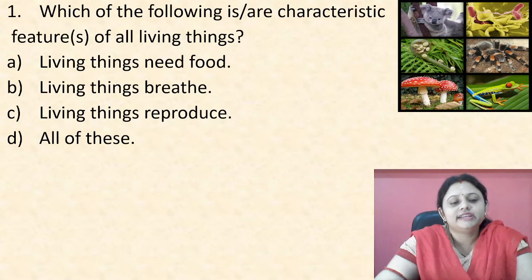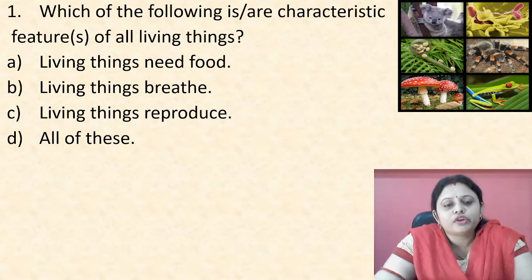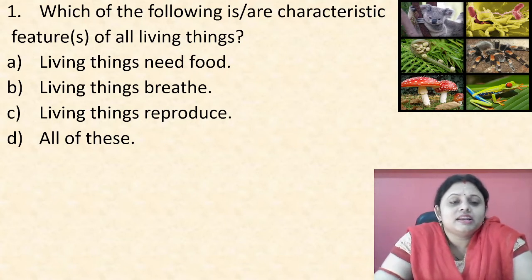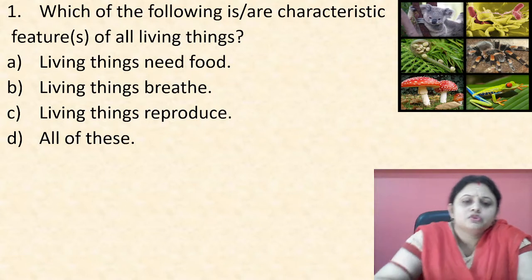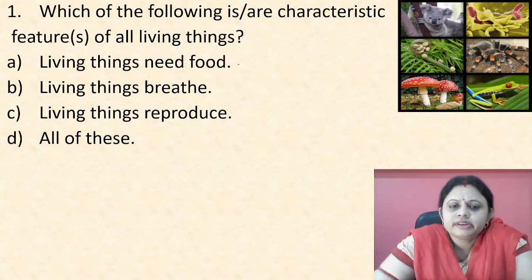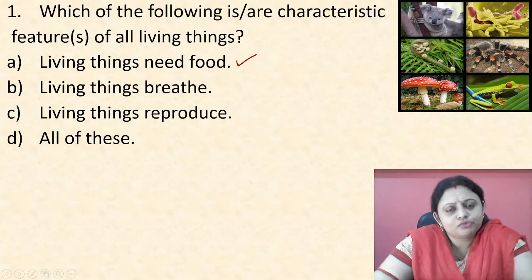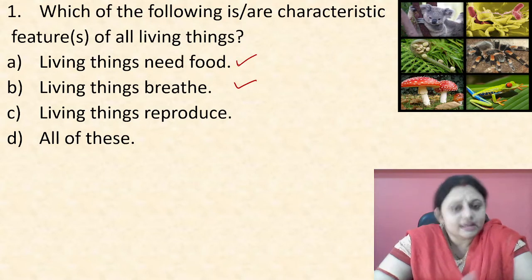The first question is, which of the following is or are characteristic features of all living things? So here are four options. We have to find out the option in which all the characteristic features of all living things are present. Okay. So what is our first option? Living things need food. Okay, so do living things need food? Yes, of course, all living things need food. Animals need food, plants also need food. Okay, living things breathe? Yes, it is also true. Living things do breathe. Plants also breathe, animals also breathe.